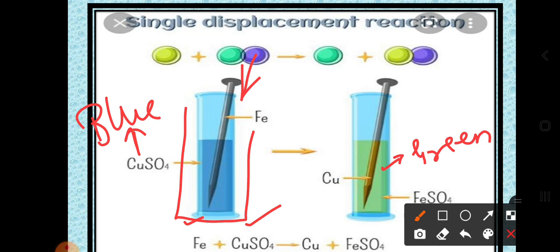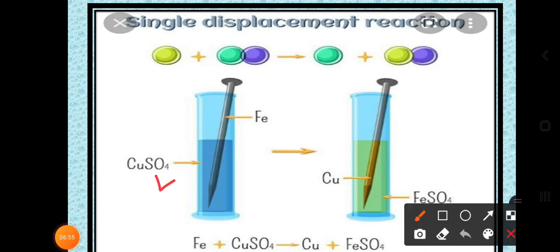So it means this sulfate is reacting with iron. They are going to form a bond as FeSO4, and copper gets released from this solution. So dear students, this is the one small activity I have explained here, where the displacement of metals has taken place.